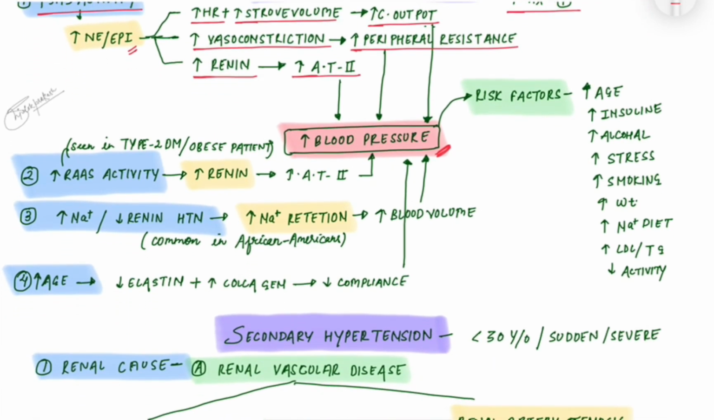Second is increased RAS activity. Mostly it is seen in type 2 diabetic patients and obese patients. Increased renin production from JG cells increases the angiotensin 2, and that increases the blood pressure. We will discuss the mechanism of angiotensin 2 later.